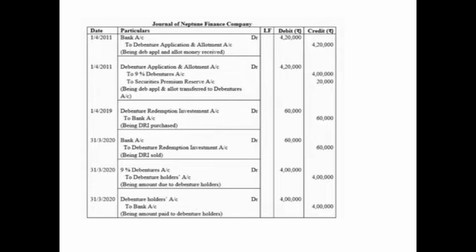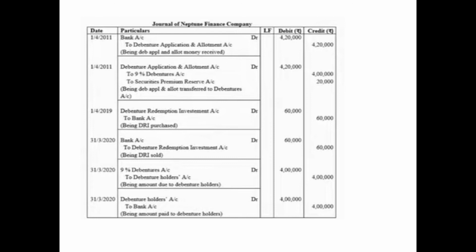and allotment money received. Soon after this, we'll pass the transfer entry on 1st April 2011. Debenture application and allotment account debited with which it was credited, that is 4,20,000. To 9% debentures account with the face value 4 lakh, and to securities premium reserve account with the amount of premium received on issue of debentures, that is 20,000, being debenture application and allotment transferred to debentures account.